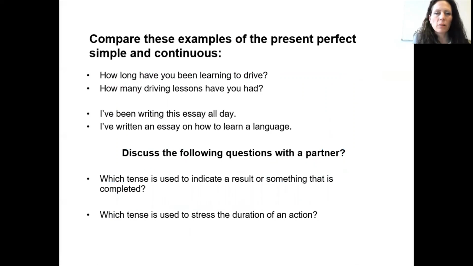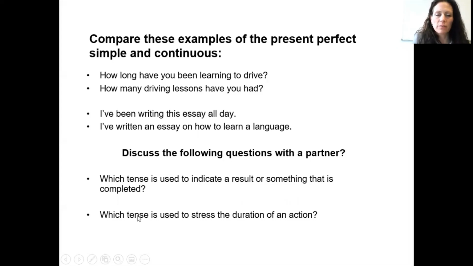Let's look at some other examples of the present perfect simple and continuous. And we have some questions, which I'd like you to discuss with a partner, or again, just think about the answers and make a note in your notebooks. So which tense, present simple, present perfect simple, or present perfect continuous, is used to indicate a result or something that is completed?